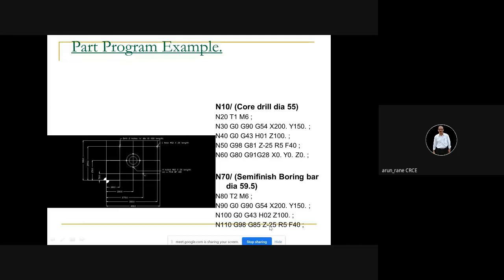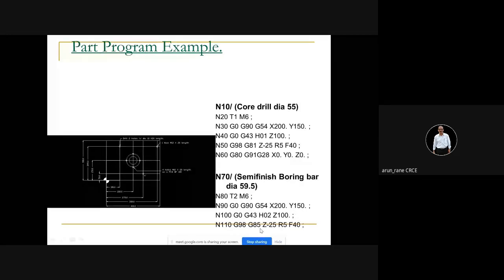Now boring bar, G98 G85. Here we have used a reaming cycle, which is not correct. You must use a reamer here, but reamers are not available like 59.5. So here you must use G86, not G85. So that is a mistake.